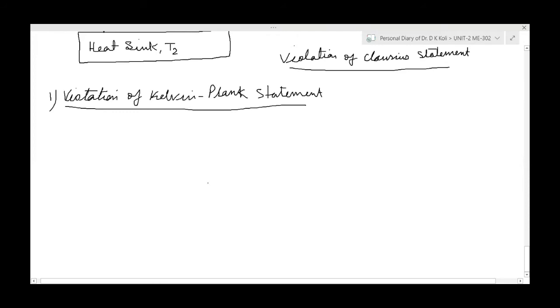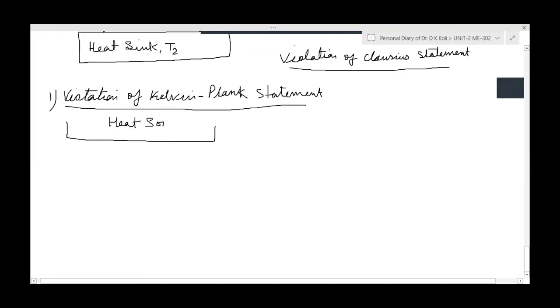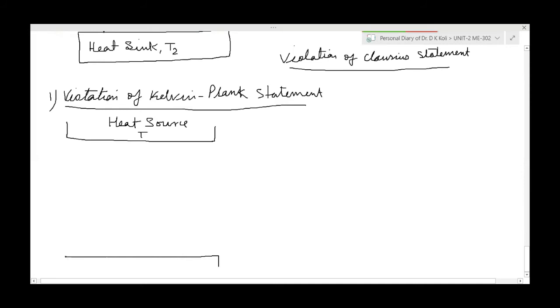Now see here, this is the heat source. Our heat source is there, and let this heat source be at temperature T1. And there is some heat sink, at temperature T2.